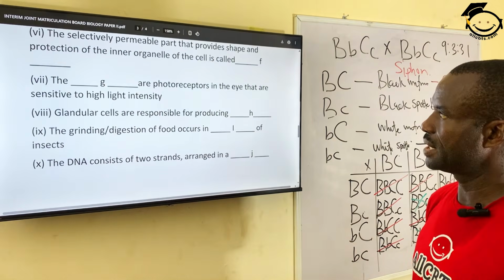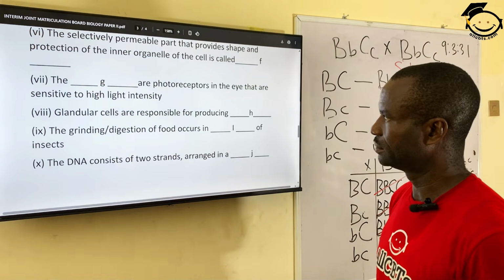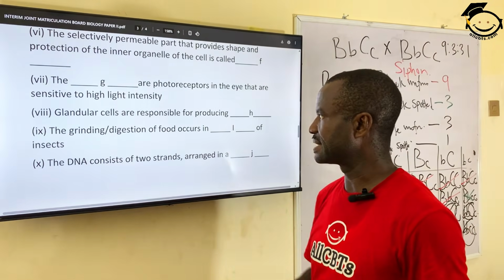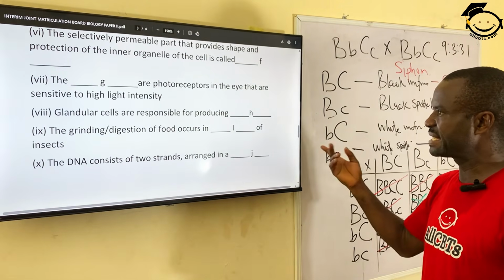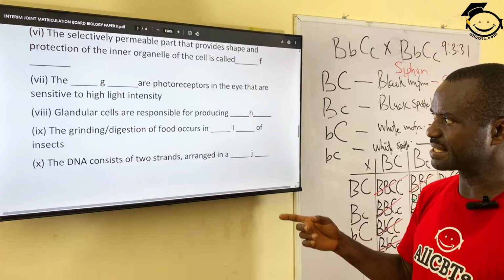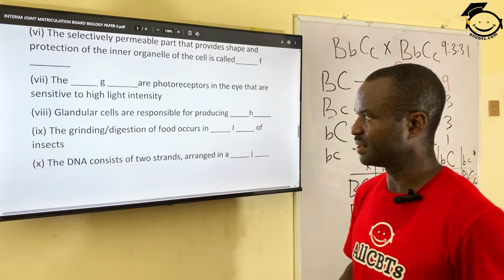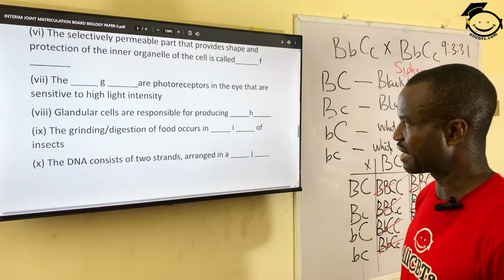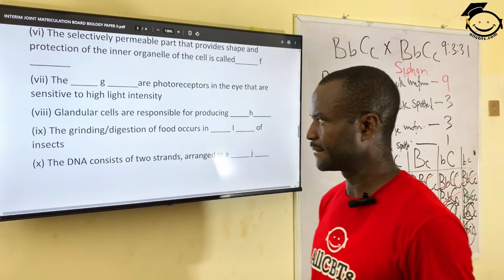Next question is, glandular cells are responsible for producing enzyme. Glandular cells are responsible for producing enzyme in the cell or in the living organism.